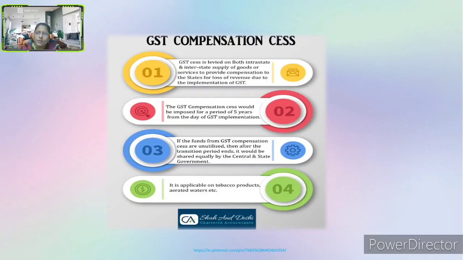If the funds from GST compensation cess are unutilized after the transition period ends, they would be shared equally by the central and the state government. It is applicable on tobacco products, aerated waters, etc. This is what the GST compensation cess is.